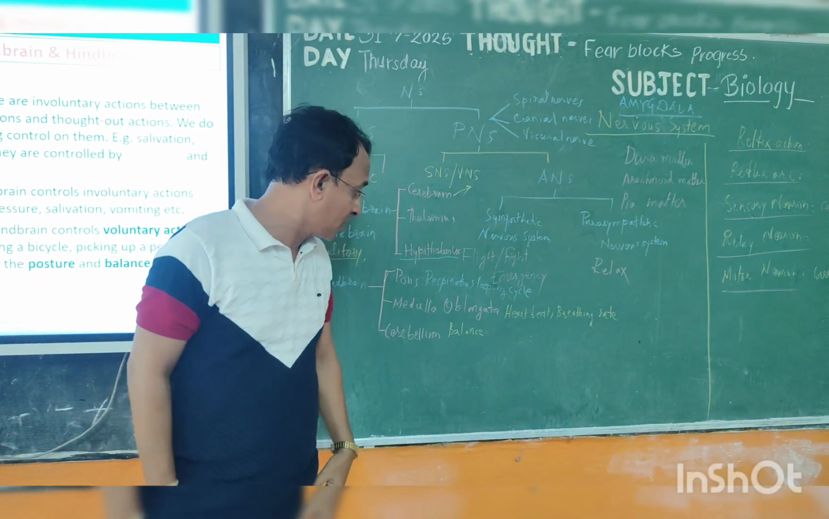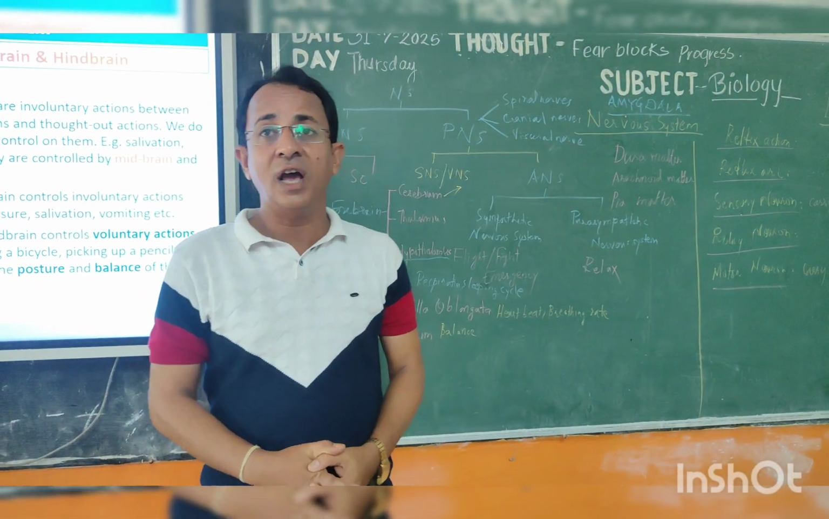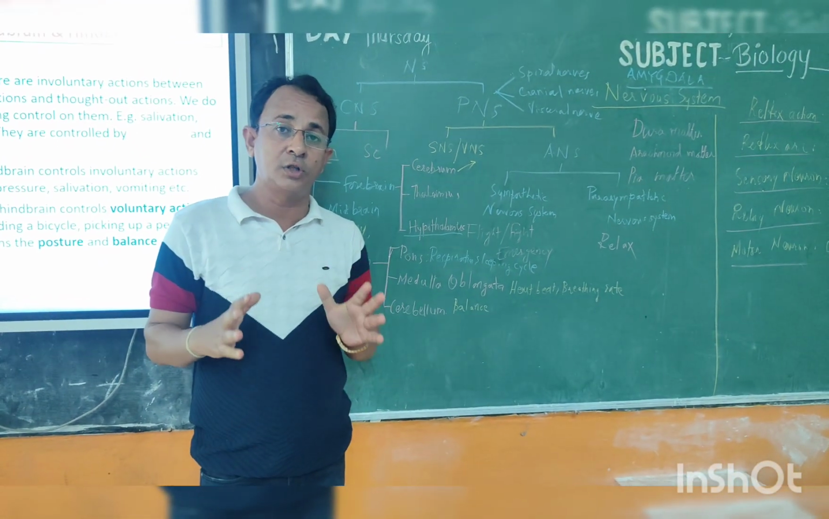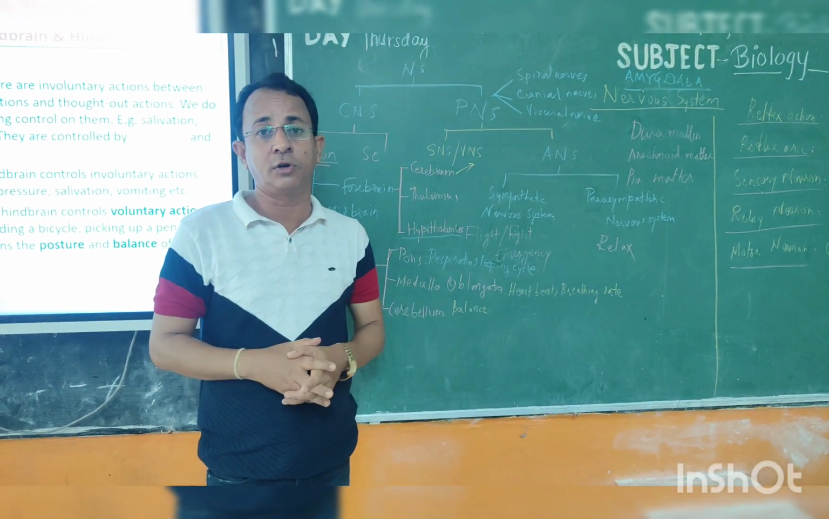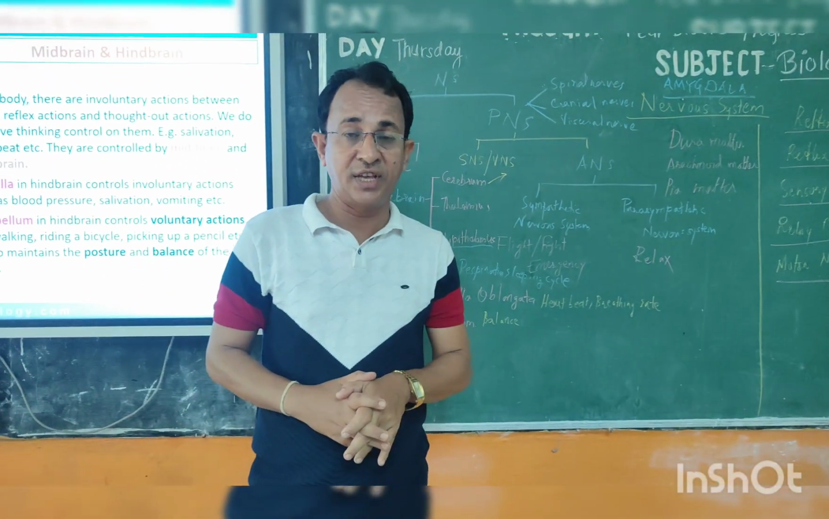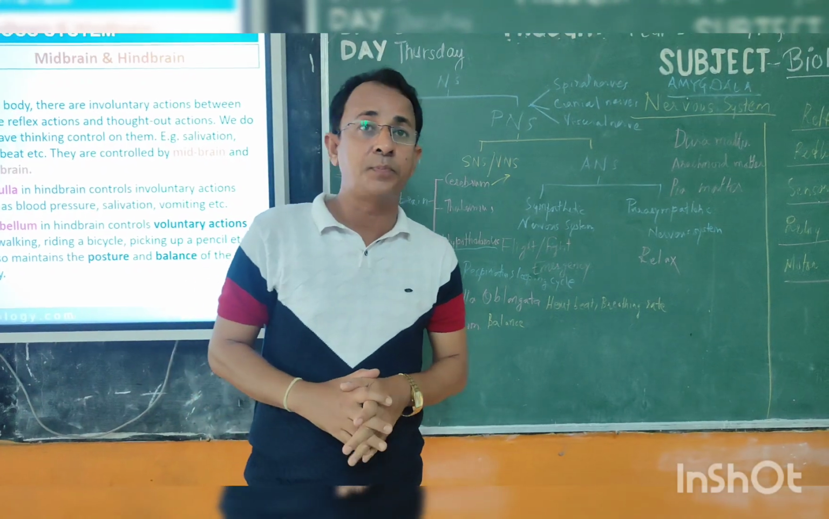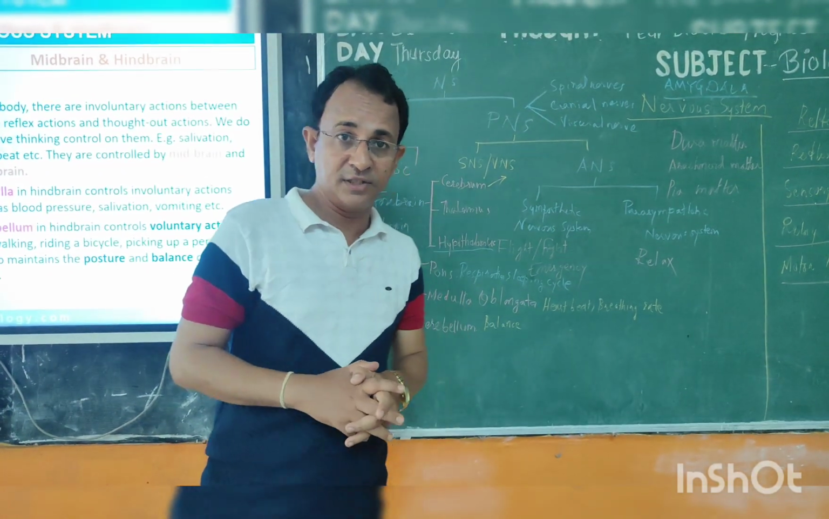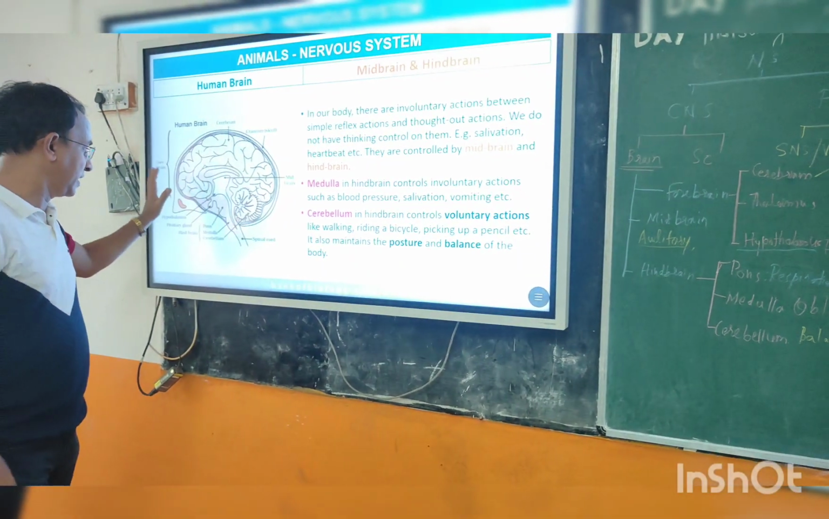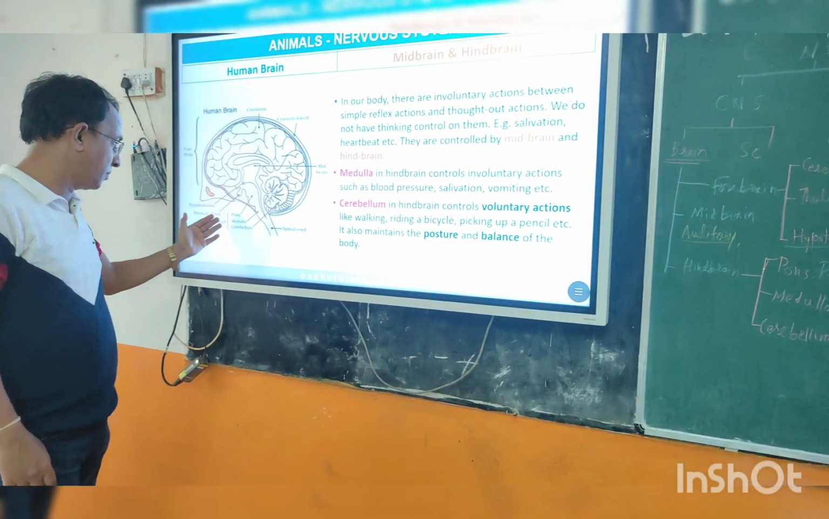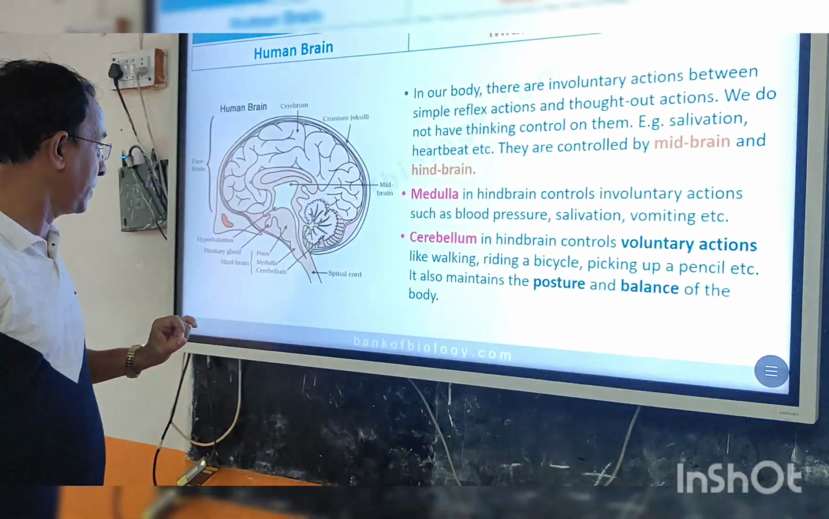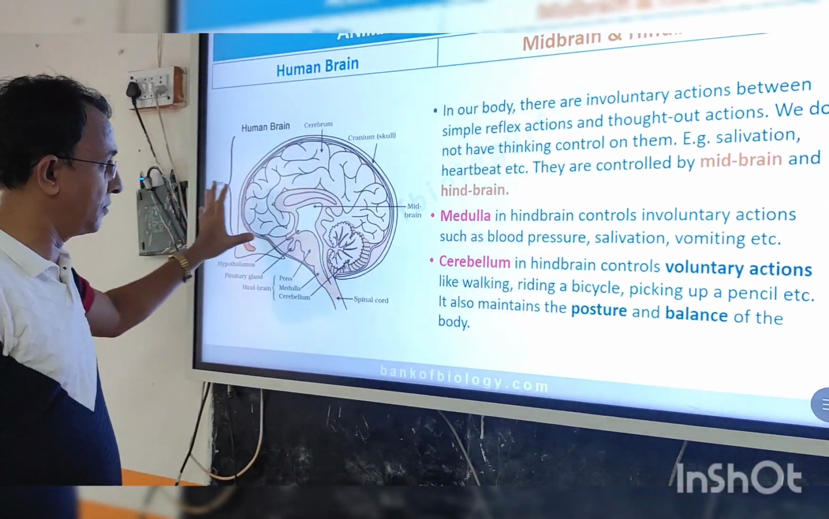What about the medulla oblongata? The medulla oblongata controls the heartbeat, the breathing rate, and your blood pressure. The last part is the cerebellum. The cerebellum controls the posture of your body. Is that clear? So let us see one by one again. Where do we find them here? Pons, medulla oblongata and cerebellum. These are the three important parts of the hindbrain. Here is the midbrain and the forebrain.